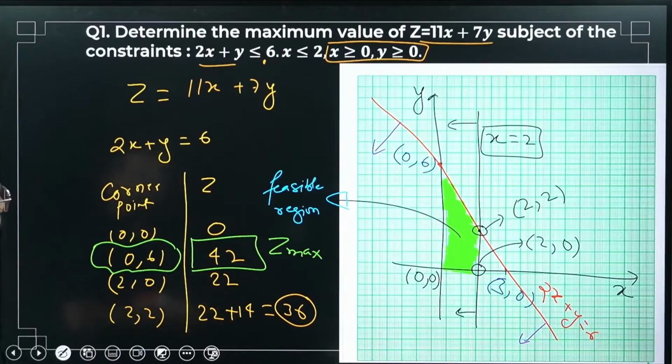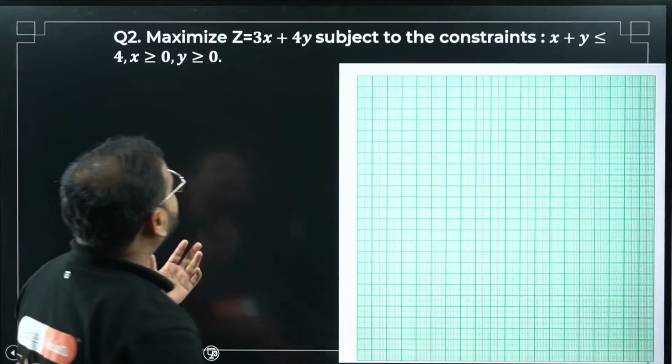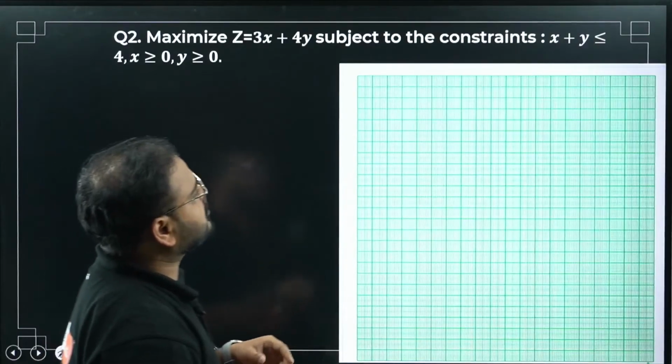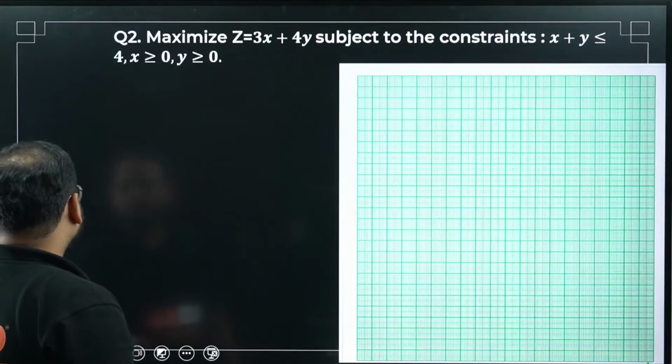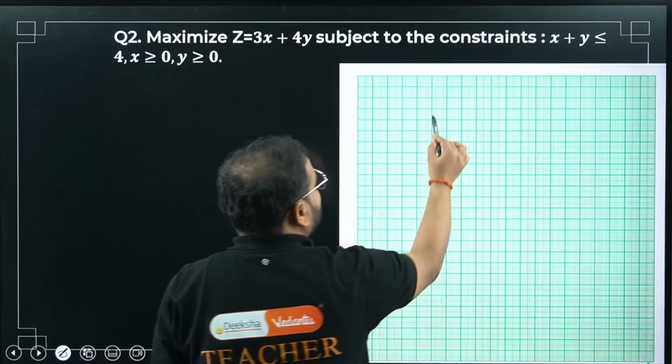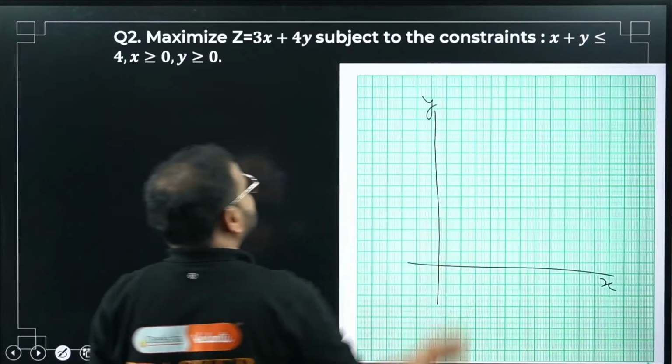Yes. Okay. Let's move on to question number 2. Maximize another function z equals 3x plus 4y subject to the constraint x plus y less than or equal to 4. What is the first step to do, sir? Let's draw on the graph. Let's check it out, sir. This is the x axis, y axis.